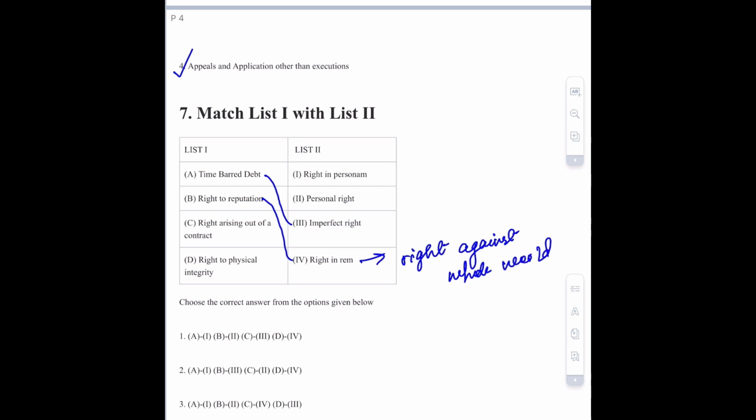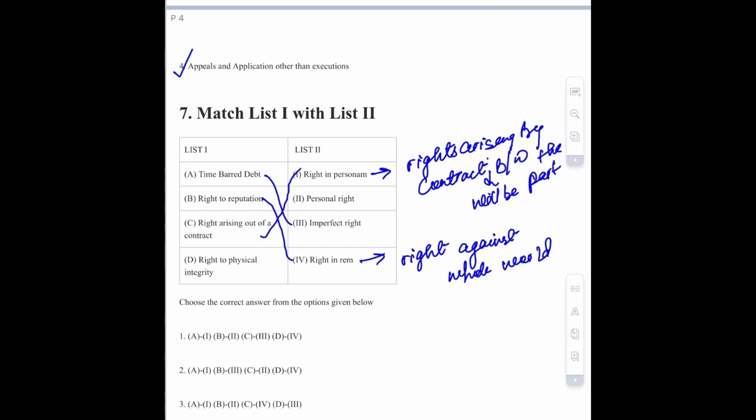Now a right arising out of a contract is a right in personam, this means rights arising by contract will be between the parties only. Now option D is personal right.